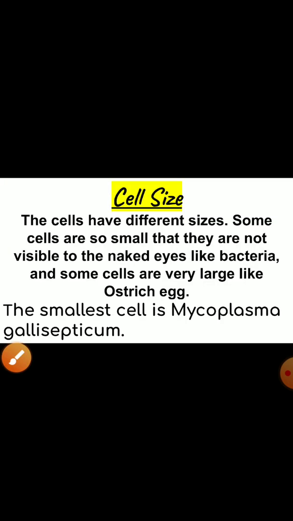Cell size. The cells have different sizes. Some cells are so small that they are not visible to the naked eye, like bacteria. And some cells are very large, like the ostrich egg. And children, here I want to tell you one thing, that the smallest cell is Mycoplasma gallisepticum. It is the smallest cell known.